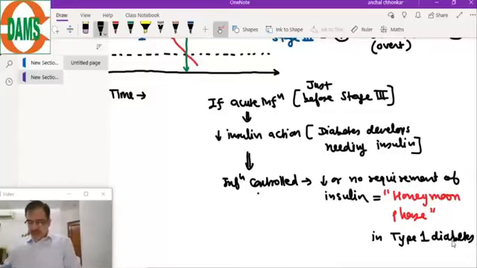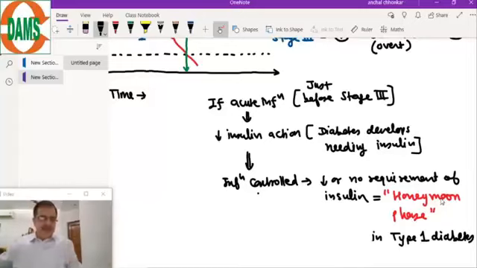So the honeymoon phase in type 1 diabetes, if I can summarize, is a terminology reserved for type 1 diabetes, when the insulin requirement is reduced or there is almost zero requirement of insulin.